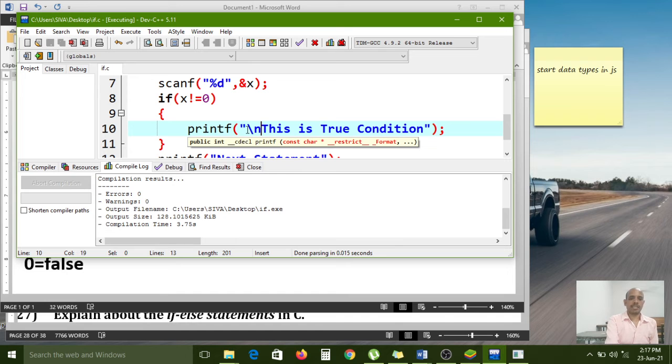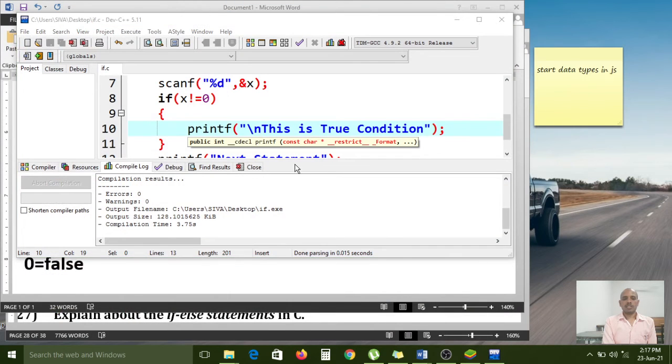Slash n is breaking the line. If you use the slash n character, it will break the line. Now I want to compile again.